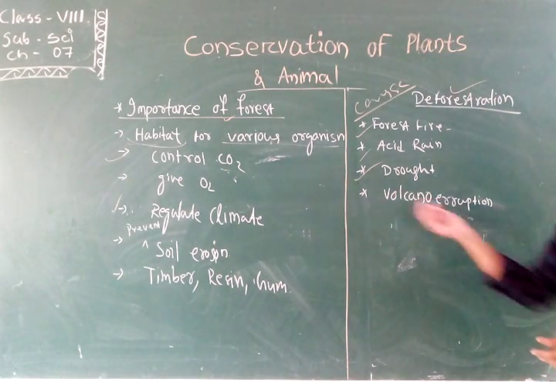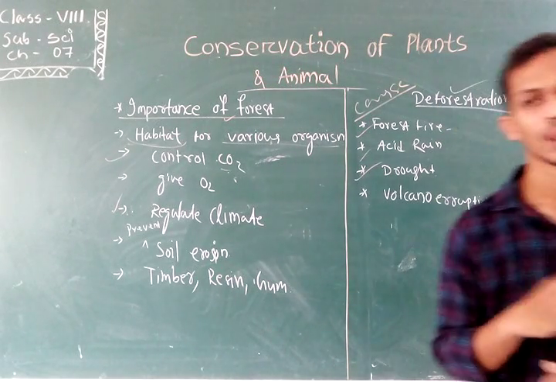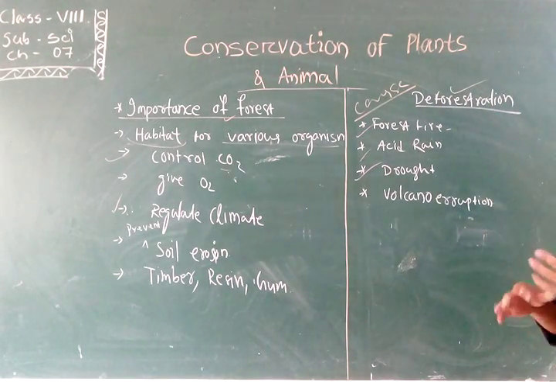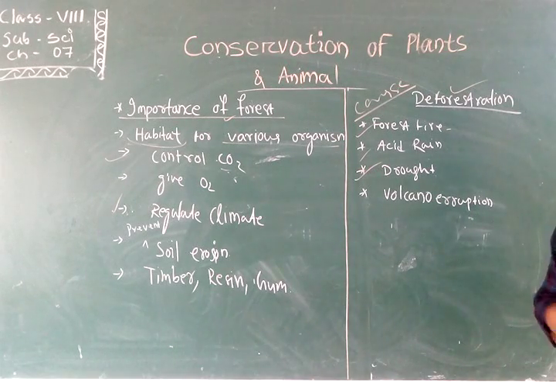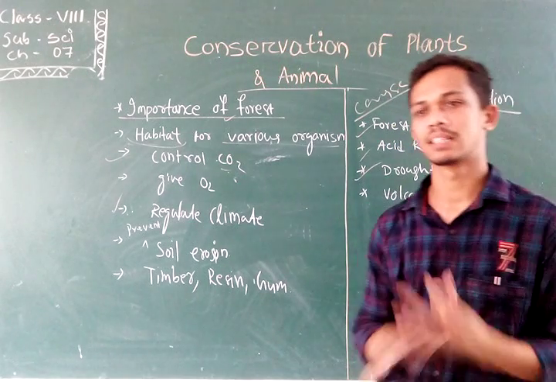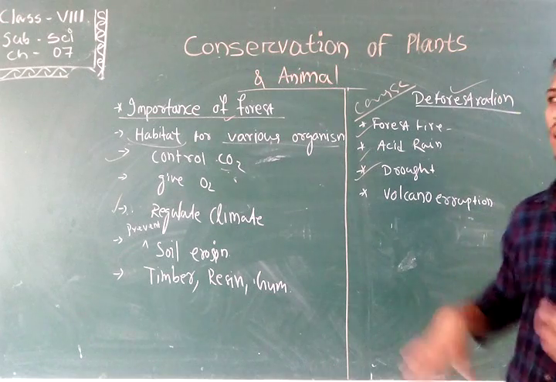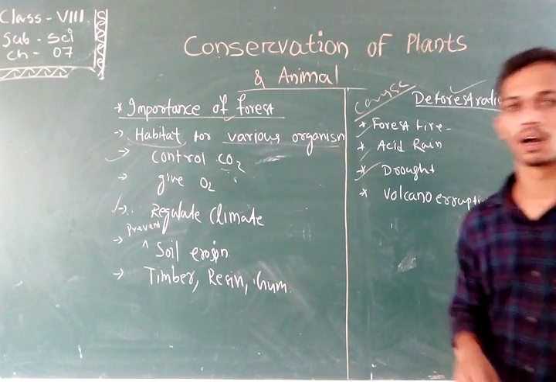Next is volcanic eruption. Volcanic eruption is also a natural disaster which occurs in some volcanoes. The lava emerges from the volcano, and that causes total destruction of the forest. As a result, deforestation will occur.